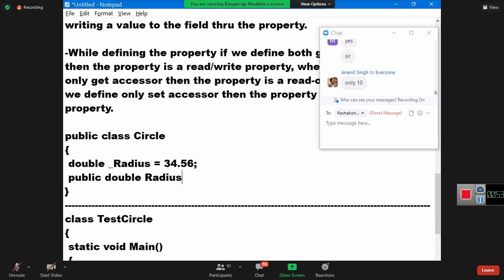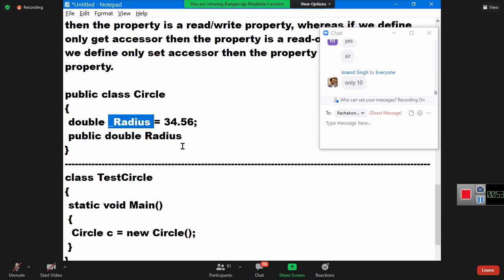The field is already prefixed with an underscore, so both are not the same. But generally when you look, both look like radius. The underscore is only to differentiate. Field name _radius, property name radius. Field has an underscore, no worries. Are you clear?